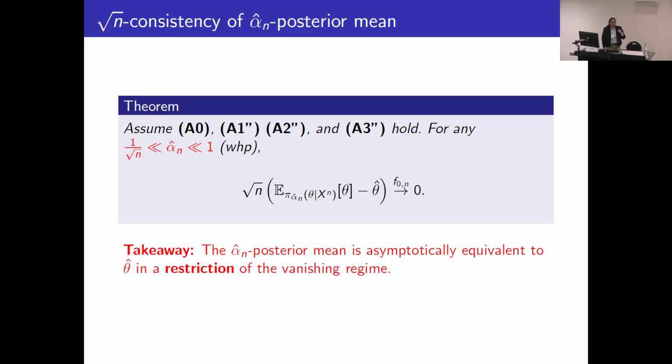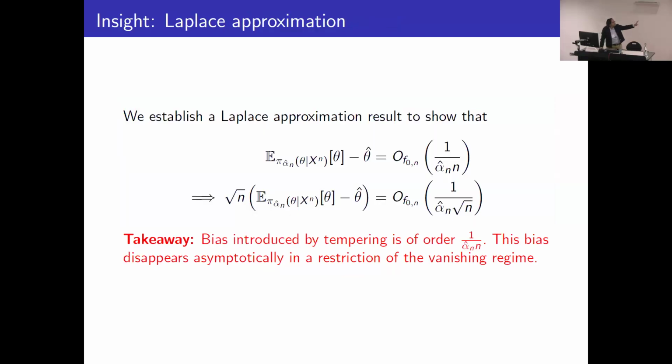Our last result in this vanishing regime is a root n consistency result for the posterior mean. This is a little stronger than the previous result, in the sense that we're getting a root n consistency result even though we're just looking at the first moment. The main takeaway is that the posterior mean and the MLE are asymptotically equivalent, but only in a restriction of the vanishing regime. The reason is that we use a Laplace approximation argument to establish that the difference between these two objects is of order 1 over alpha times n. So in a sense, we're characterizing the effect of tempering on the bias of the posterior mean, and that explains this restriction.